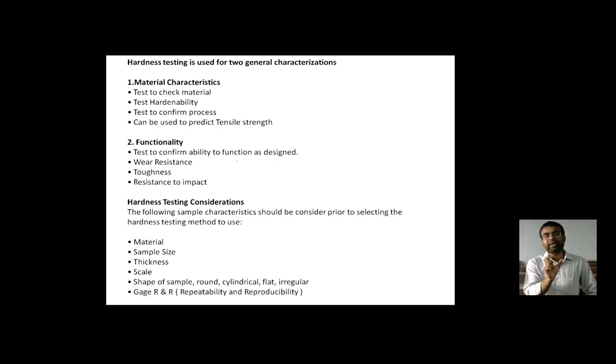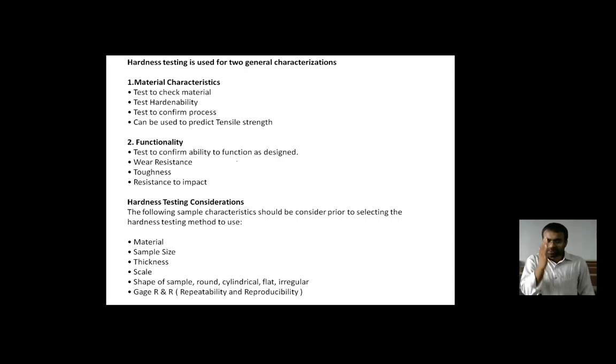So these are the characteristics of a material which are to be identified: which type of material it is, what the sample size is, what the thickness of that particular material is, which scale it is to be examined on, and which kind of shape the material possesses, either rectangular or circular, and so on.